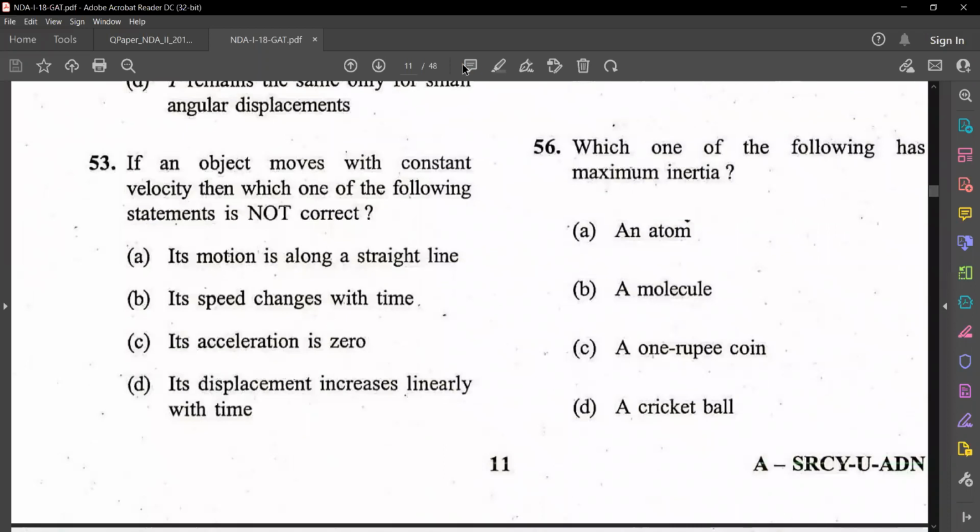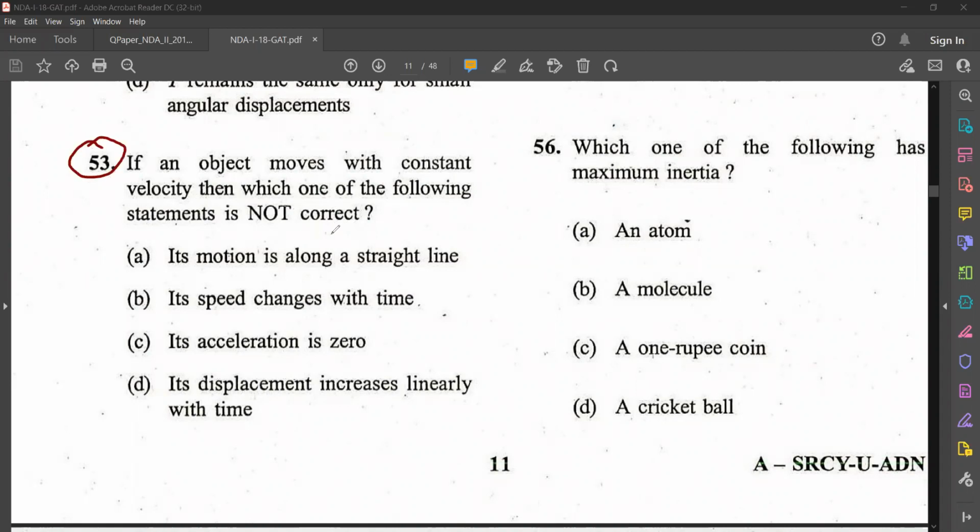Question number 53. If an object moves with constant velocity, which one of the following statements is not correct? Its motion is along a straight line. Its speed changes with time. Its acceleration is 0. Its displacement increases linearly with time. So you have to find the not correct statement. So read and find out.